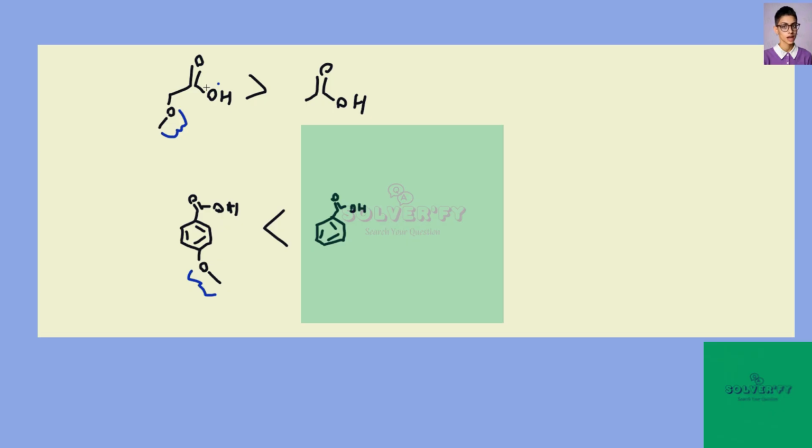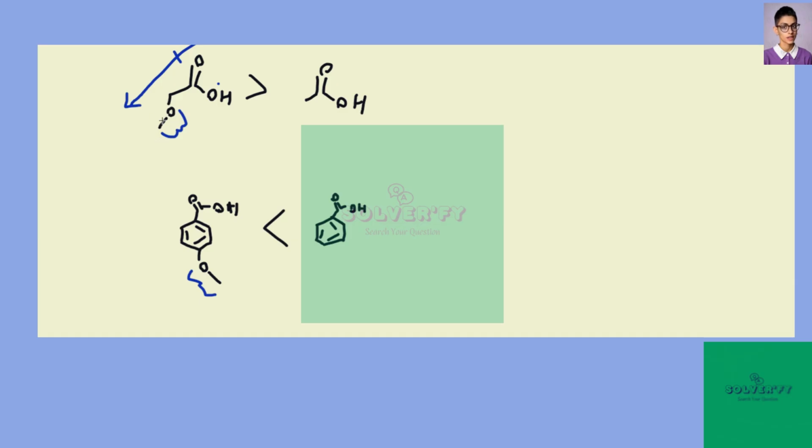And what does that mean? That means that by having some sort of electronegative atom on a molecule in close proximity, we can inductively pull electron density away from this carboxyl group and towards these electronegative atoms to further stabilize a conjugate base. And if you look at methoxyacetic acid, the methoxy group is bound to an sp3 hybridized carbon, so there's no actual way that you can resonance donate electron density into the ring. Therefore, the only effect that you will see is that inductive stabilization effect of pulling that electron density away from these 2 oxygens and towards the methoxy group down here.